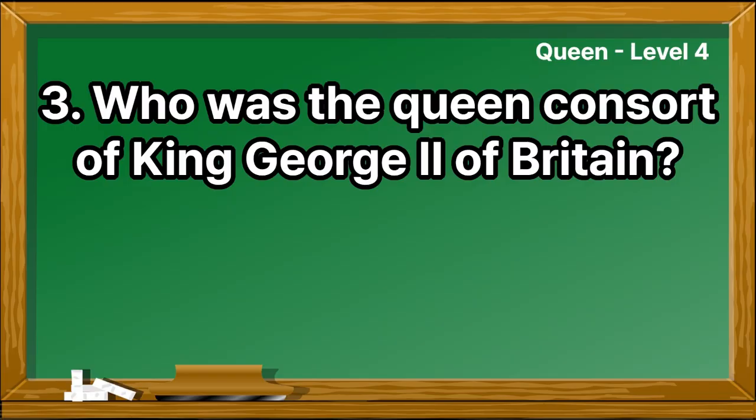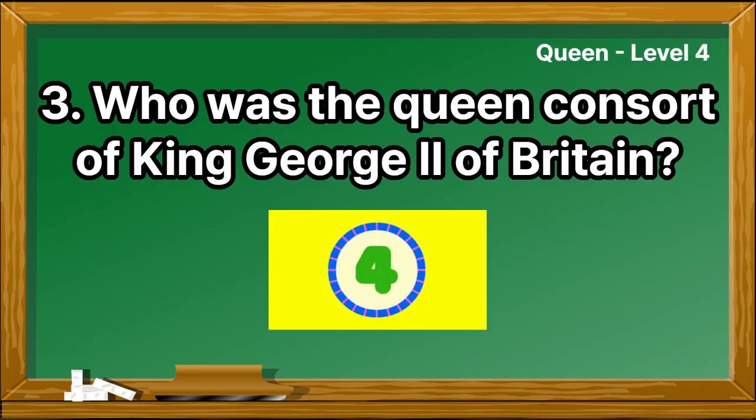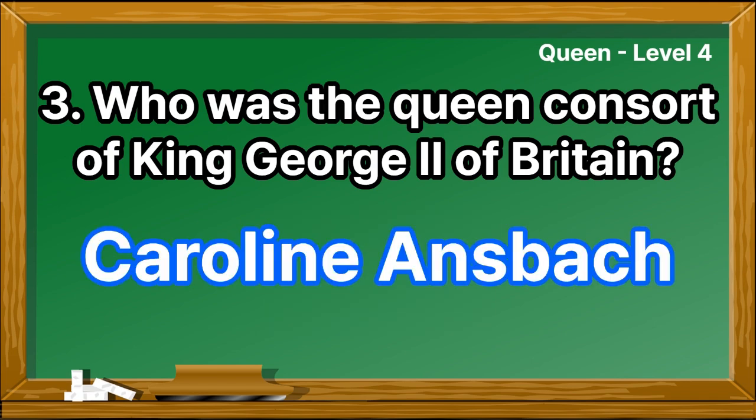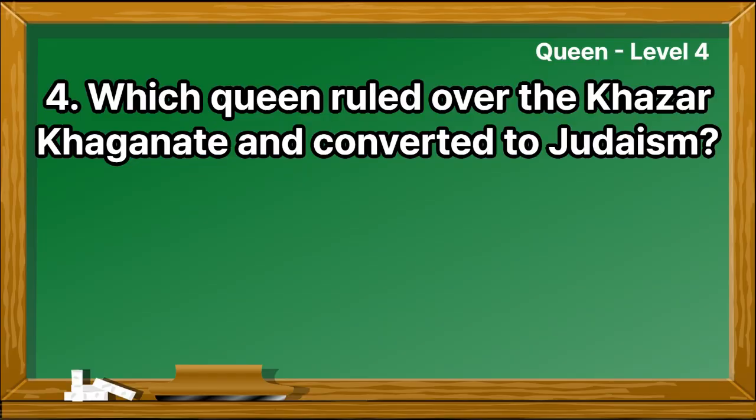Who was the Queen consort of King George II of Britain? Caroline Ansbach. Which queen ruled over the Khazar Khaganate and converted to Judaism?